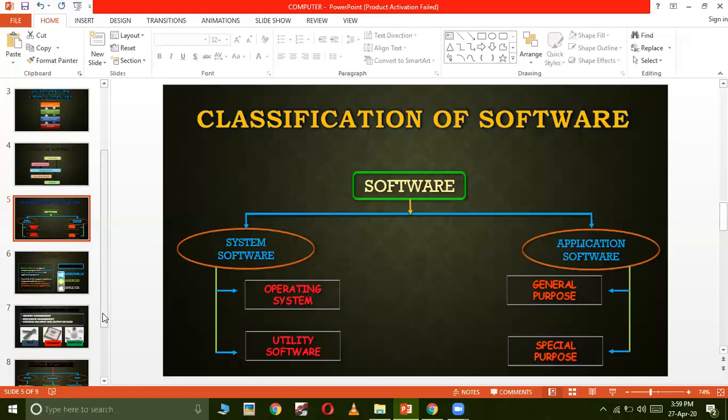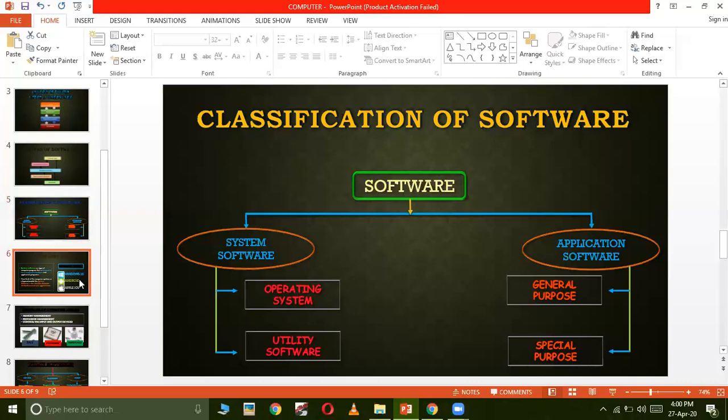Another type of utility software is compressor software, which is used for decreasing the size of a file, compressing the size of a file, and saving space on your computer. So that is also not directly used by you, that is used for the computer to free up more space on your computer. So you are not working on that. Those types of software are kept in utility software, and operating systems are the main software on which all the other software work.